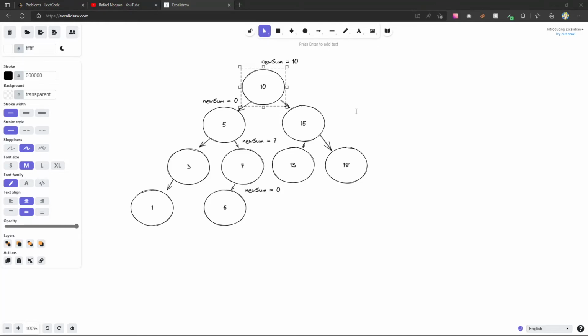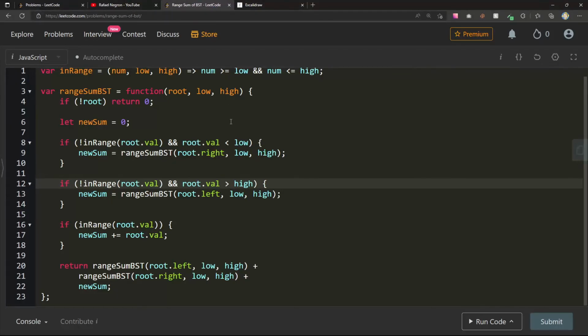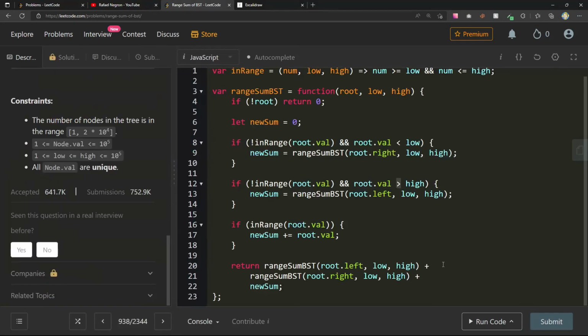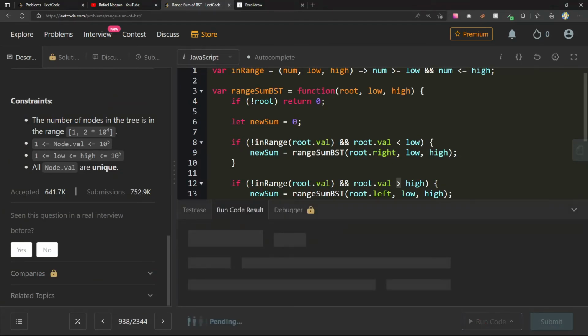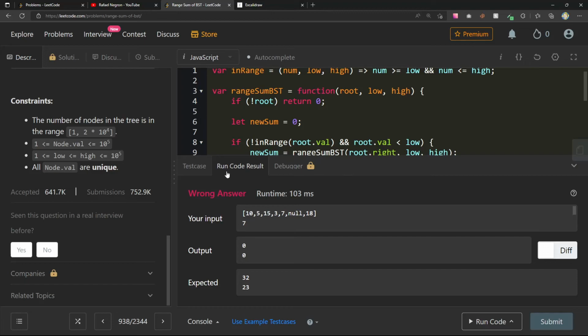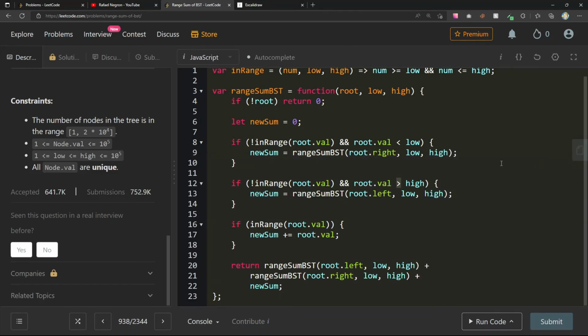I'm gonna bring back LeetCode here. I gotta put it on the tab. Okay. Maybe that was, so I fixed this to be greater than high. Not sure. I mean, that's definitely a bug. Let's see if that fixed anything. 003223. So same thing. There's something, I'm definitely overriding a value here or something.